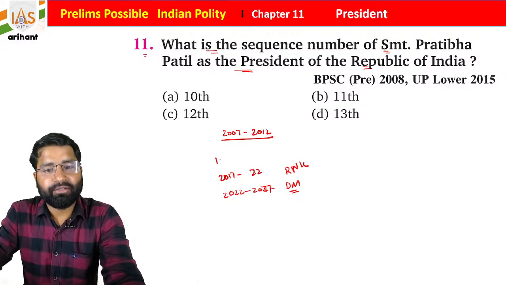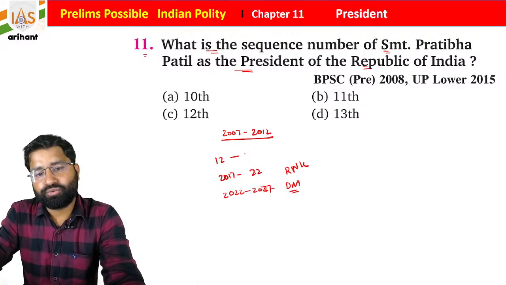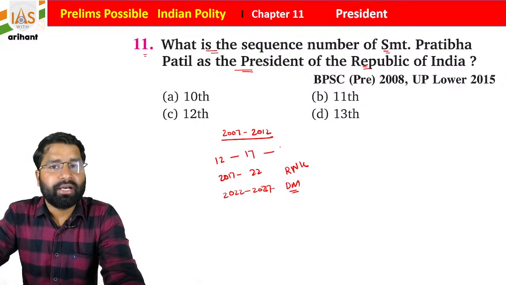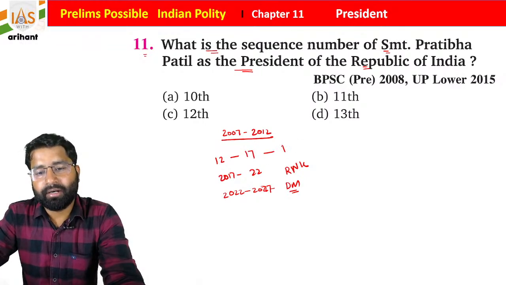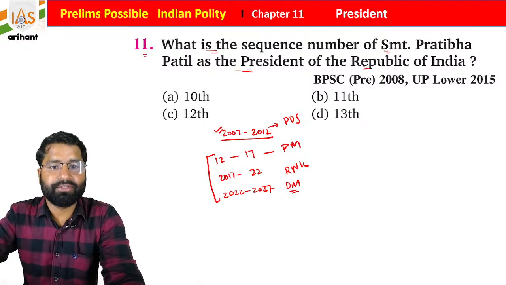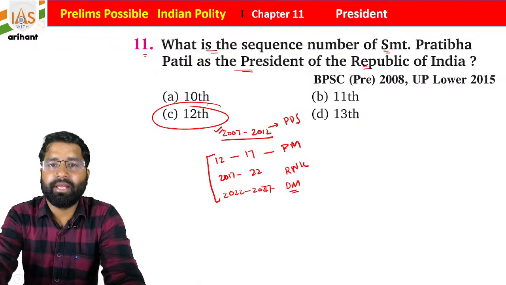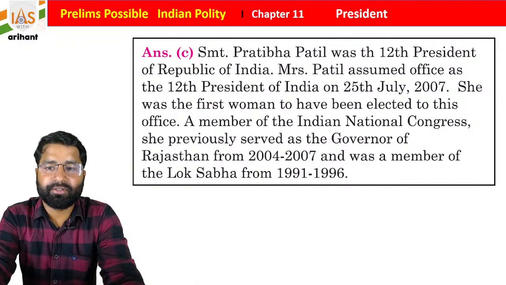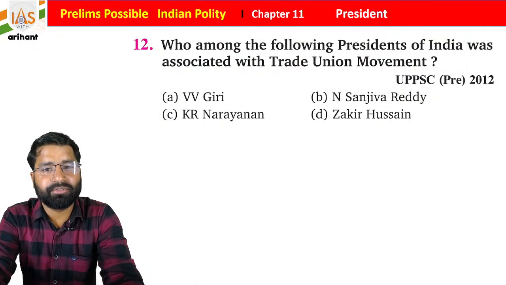Okay, then from 2012 to 2017 there was Pranab Mukherjee, and before that, students, Pratibha Devisingh Patil. So she was the 12th president of India. Okay, and she was the first female president of India, students. So we already discussed the same data.